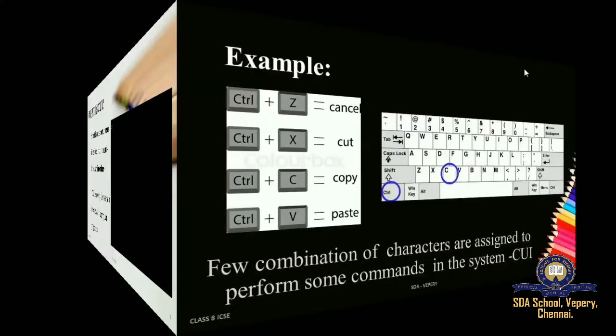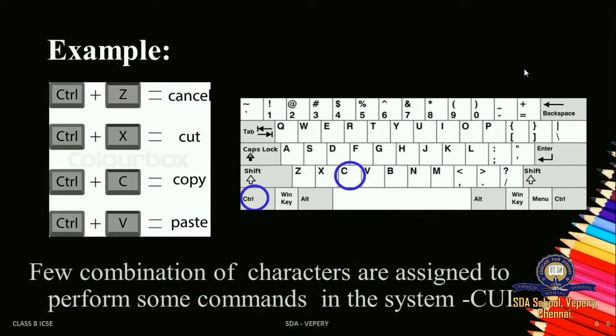Now we are going to see another example of command prompt or character user interface. Assume you are working on a document, and you want to finish it soon with shortcuts.